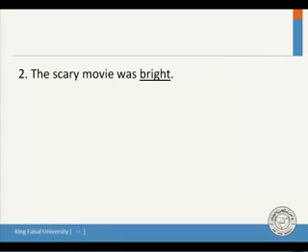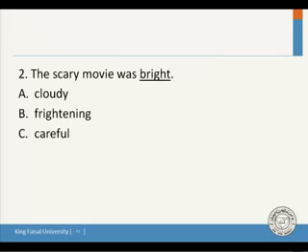Another sentence. The scary movie was bright. Can we say this? Is this correct? The scary movie, you remember the meaning of scary, frightening. Was cloudy, the movie cannot be cloudy. The scary movie was frightening. Yes, frightening. Careful, no, the movie cannot be careful. Make no change. Yes, the answer is frightening. The scary movie was frightening. This sentence is meaningful now.